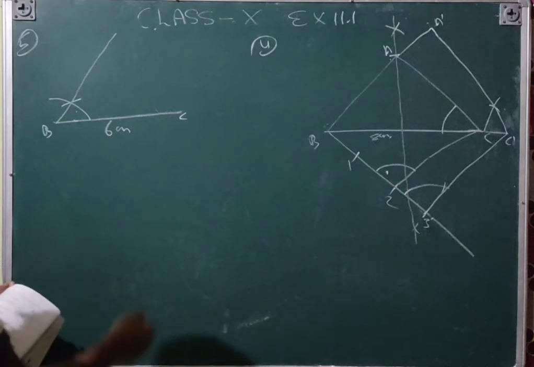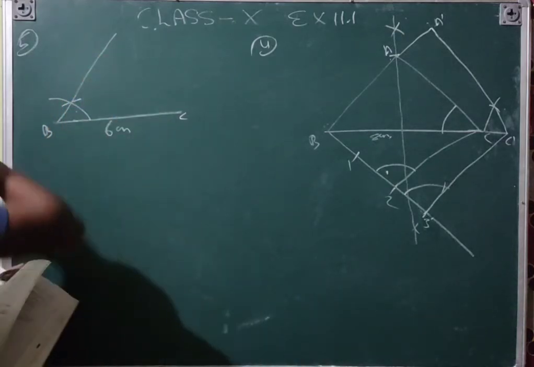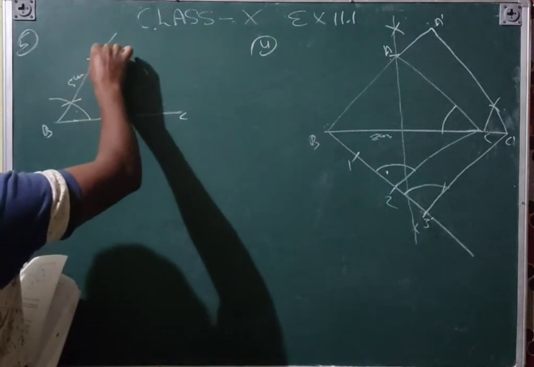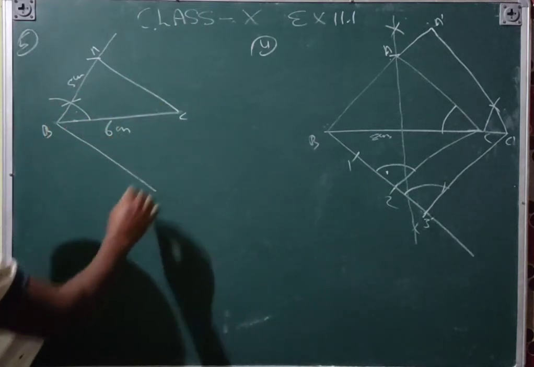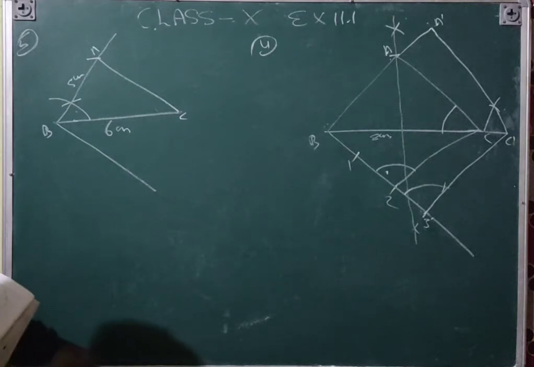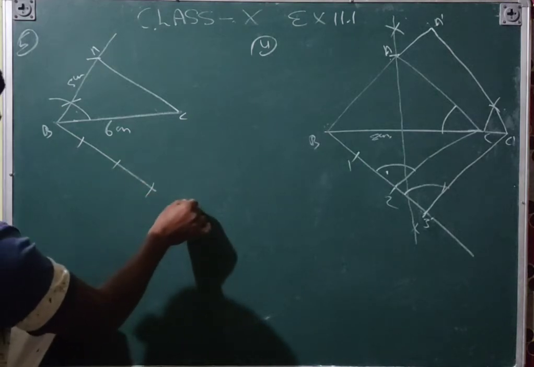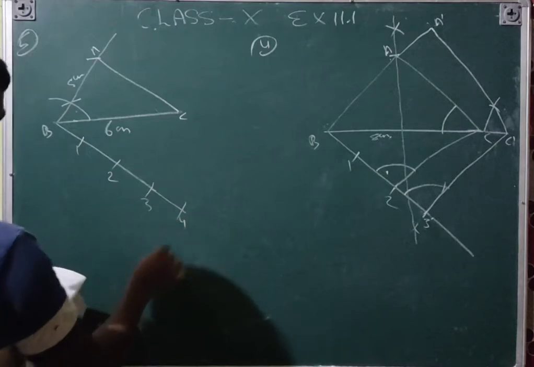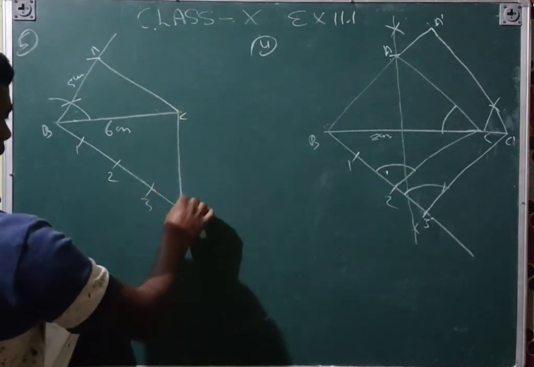AB is equal to 5 centimeter. So take 5 centimeter distance and make an arc. That will be A, 5 centimeter. And then an acute angle, and the given ratio is 3:4. So you will draw 4 arcs: 1, 2, 3, 4. And then the denominator is 4, so you will join by the denominator.